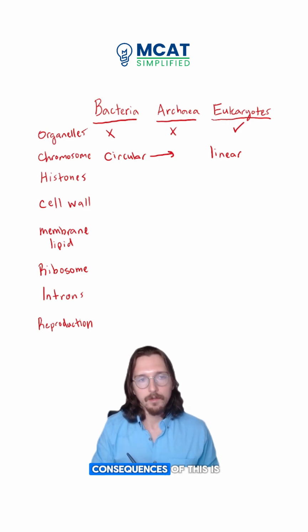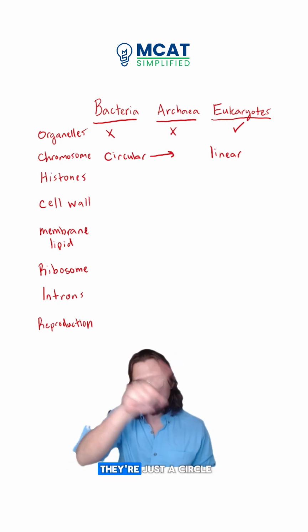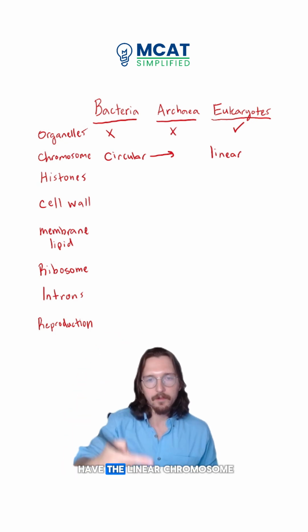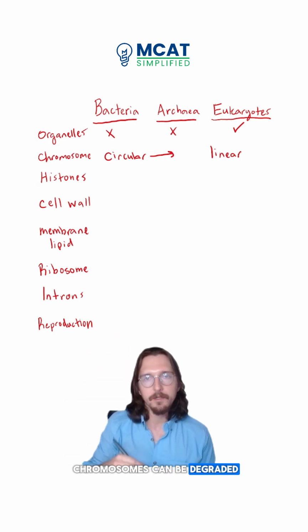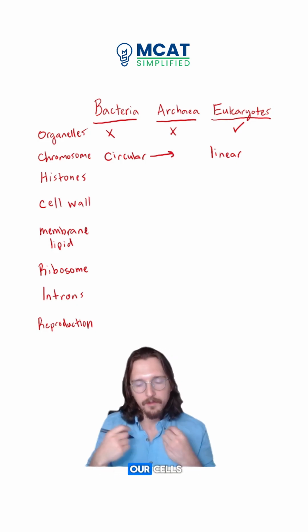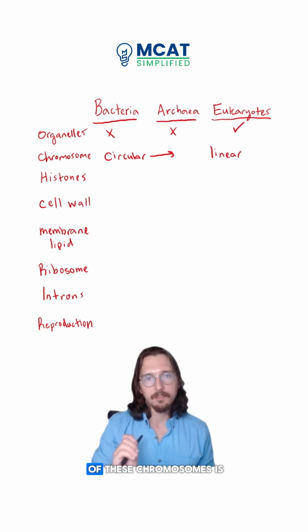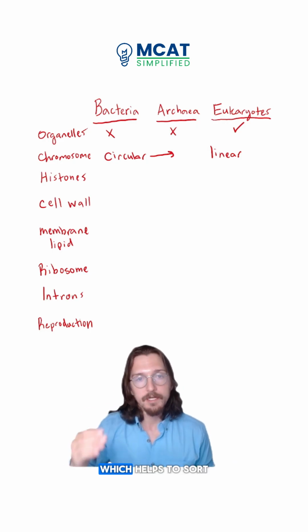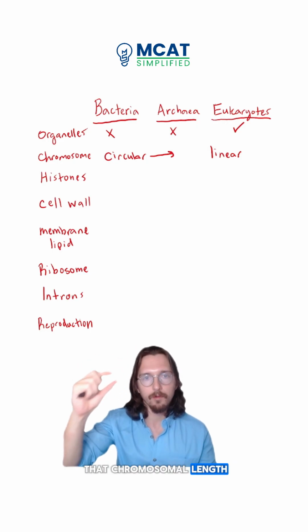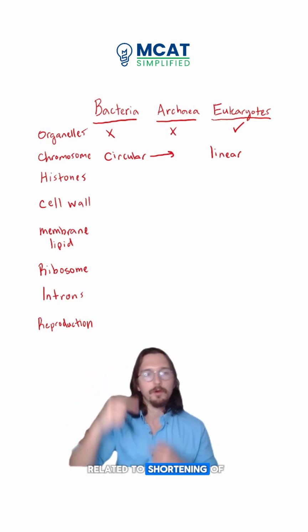Okay, one from the father, one from the mother. Now, one of the consequences of this is that these circular chromosomes, when the cells divide, do not shorten because they're just a circle. Whereas eukaryotes, because they have the linear chromosome, the ends of these chromosomes can be degraded, and some of that information is lost with every cell division. And so the mechanism in our cells that prevents the loss of these chromosomes, or at least slows it down, is the enzyme telomerase, which helps save some of that chromosomal length to make the aging process slower, okay? Because aging is actually related to shortening of the chromosomes.